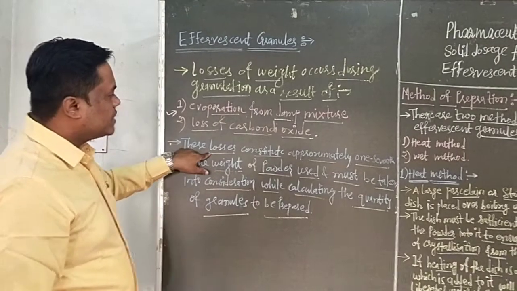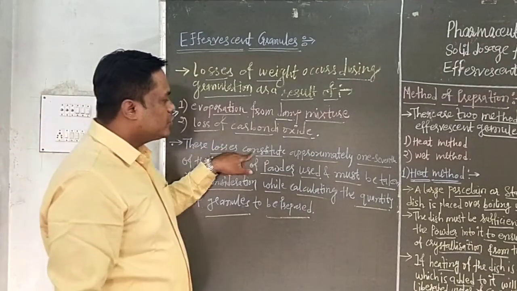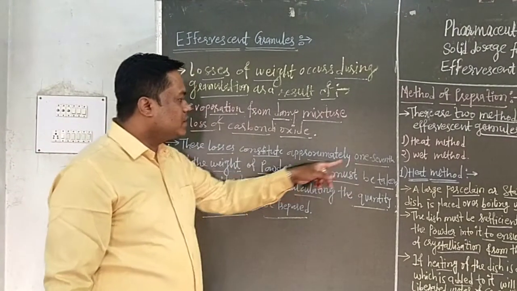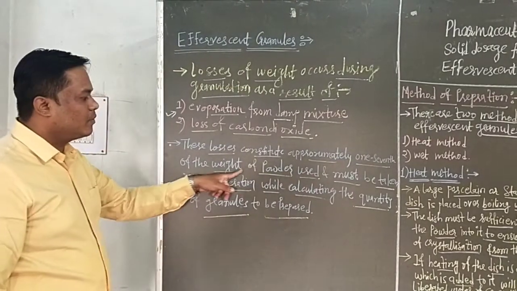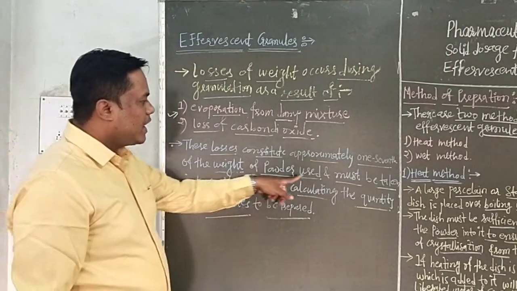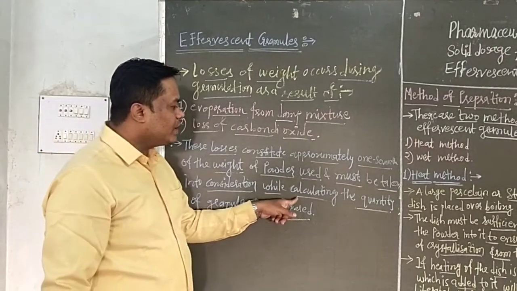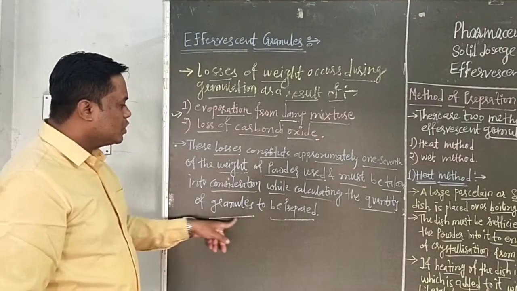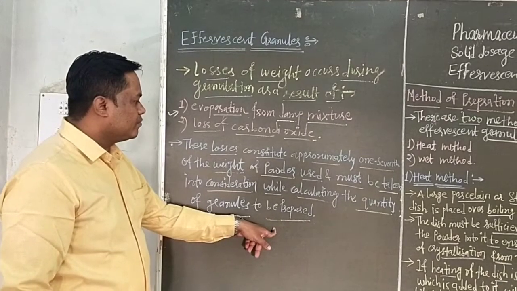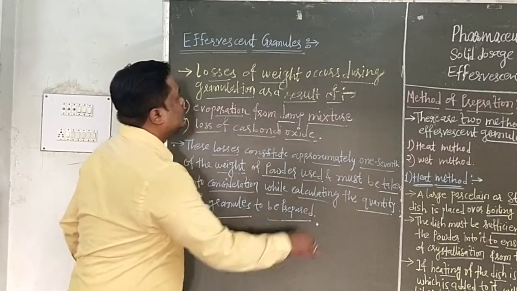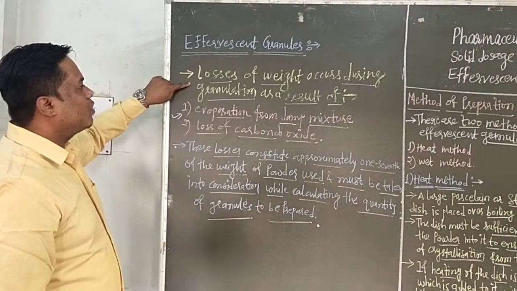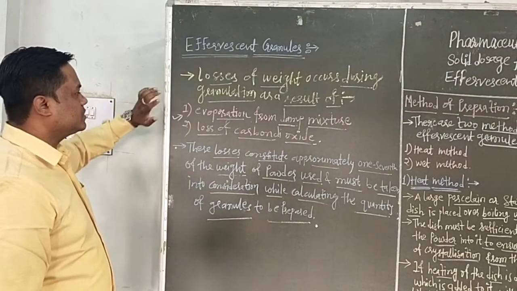These losses constitute approximately 1/7 of the weight of the powder used and must be taken into consideration while calculating the quantities of granules to be prepared.